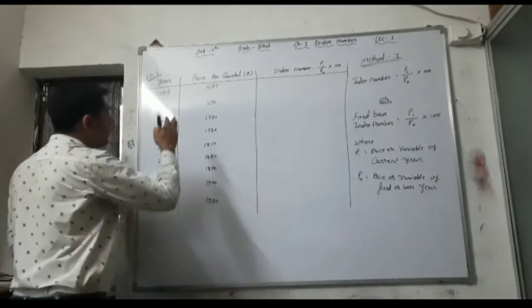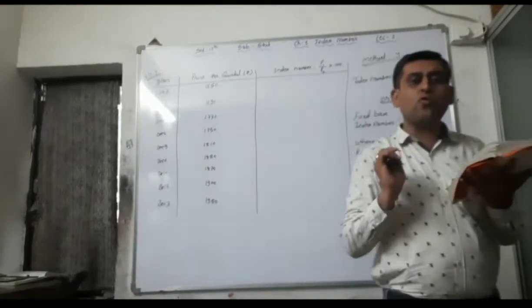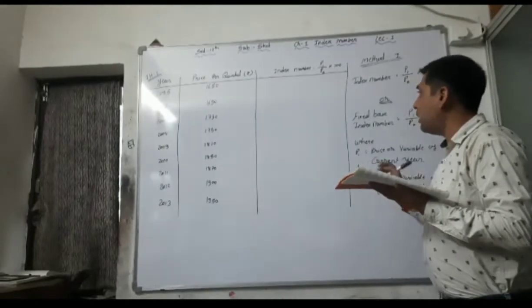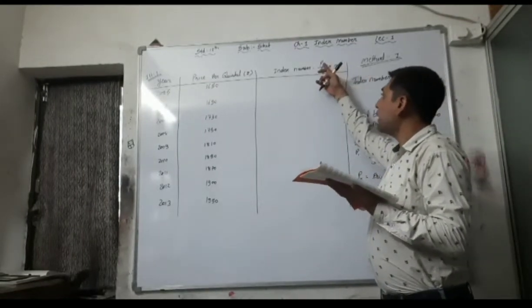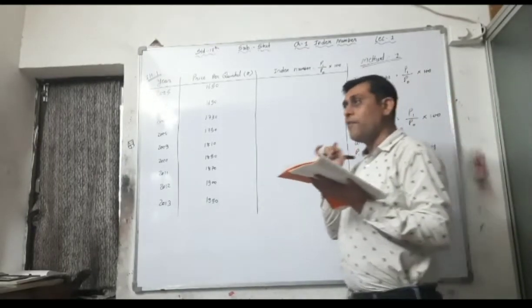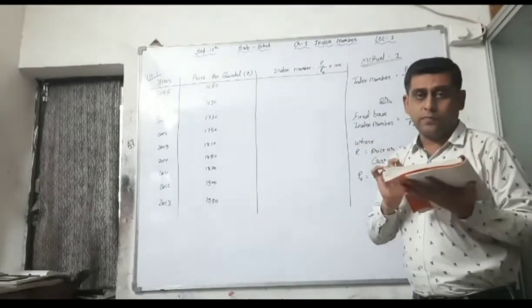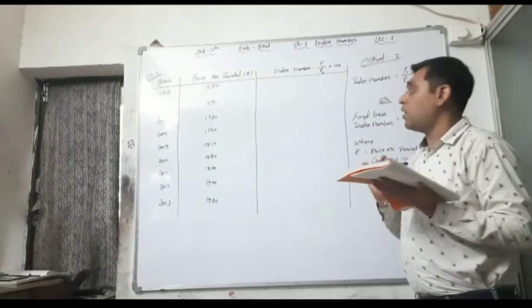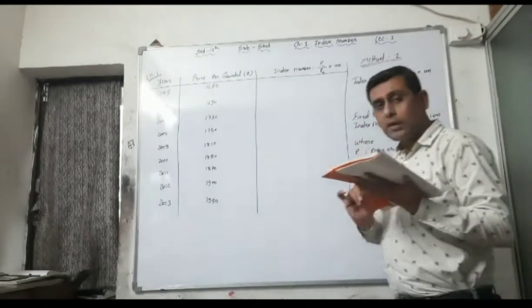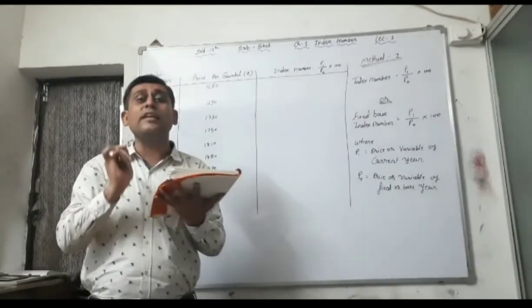So here the price per quintal is given and you have to find out just the index number by this formula, that is P1. See here, in each and every sum the first year is also the current year. In each and every sum the first year is also a current year as well as it is a base year if it is specifically given.